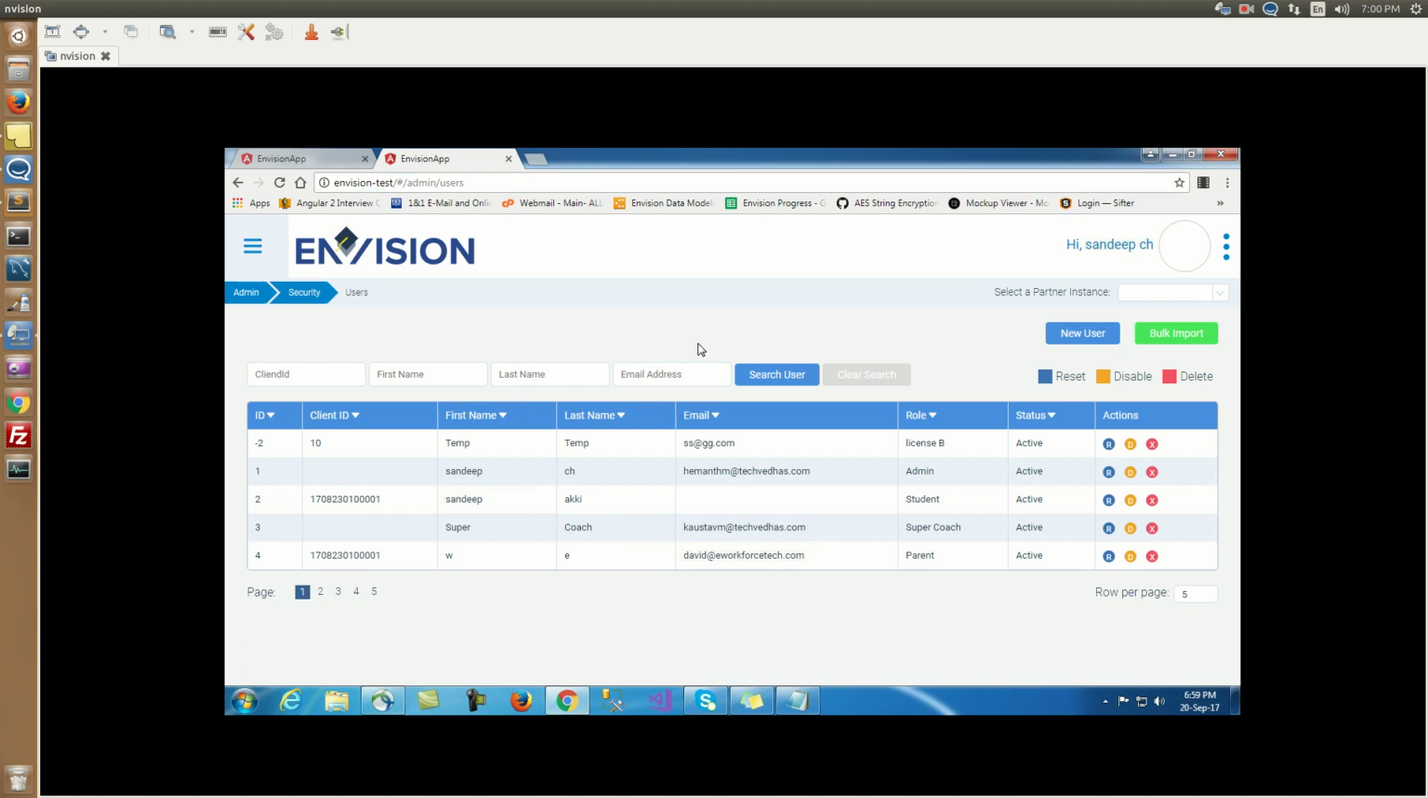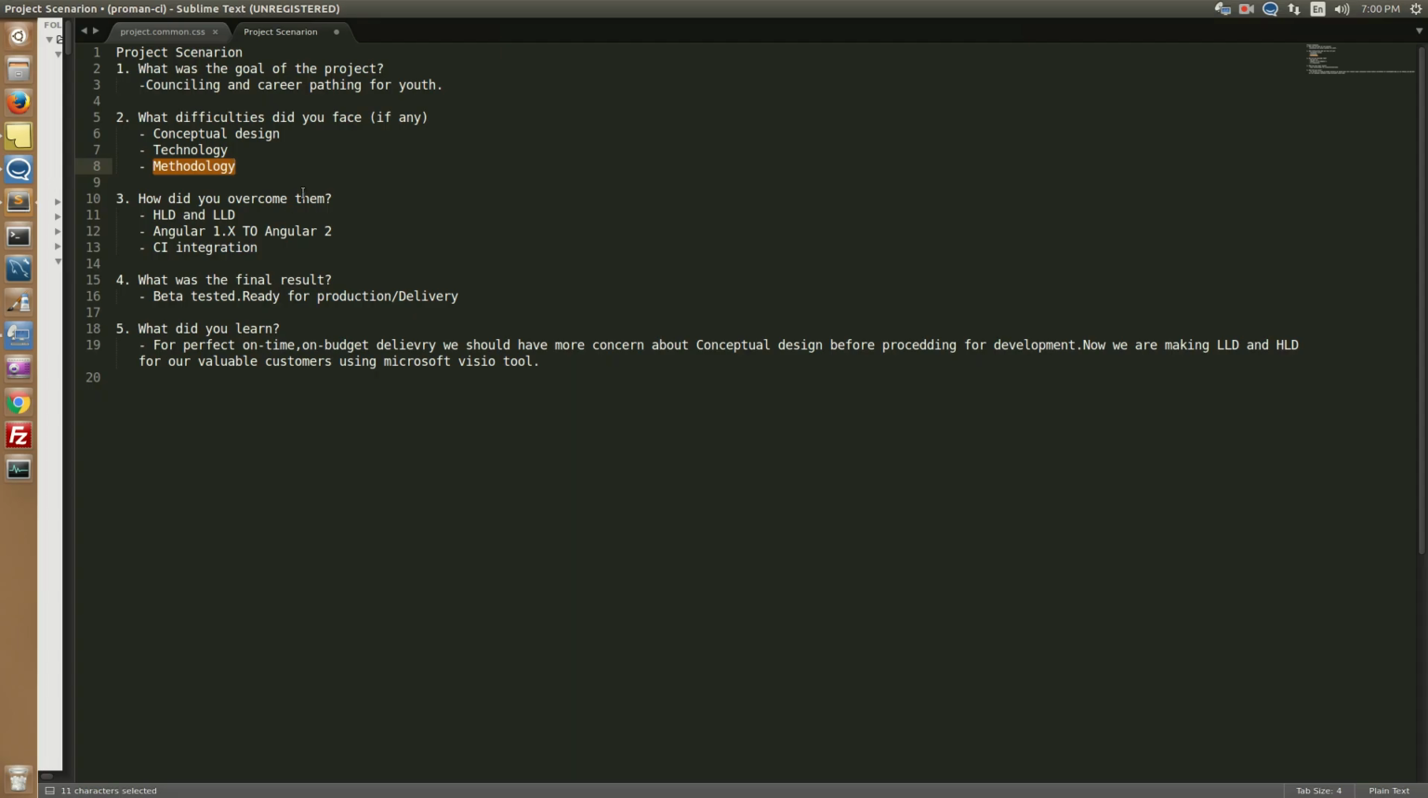So it was a waste of resources. We faced these 3 main issues in the whole project. The first was the conceptual design, which I already talked about: there is a designing issue, and the concept should be defined properly. The second is the technology concern, like optimizations and speed issues. The third is the methodology, the way in which we provide delivery to the client.